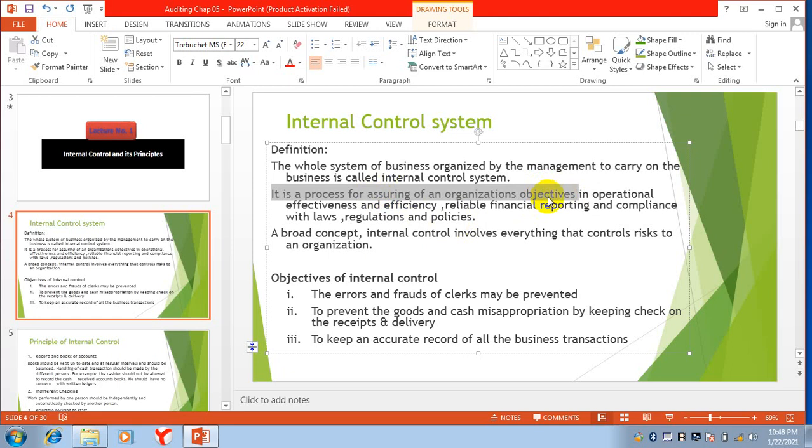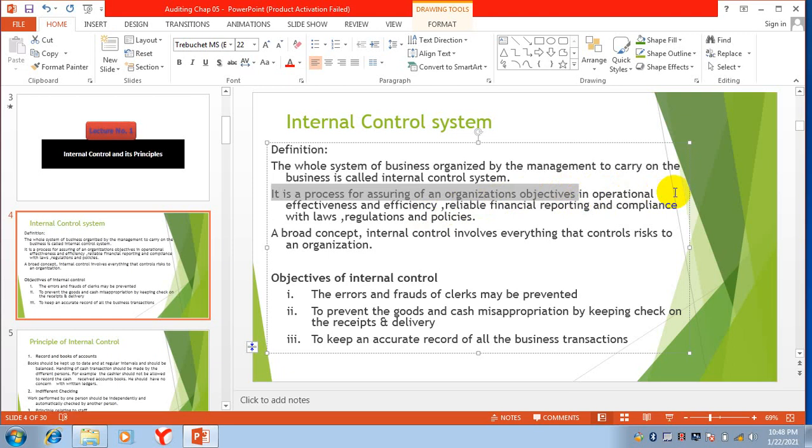So they are setting a system for the achievement of these objectives in operational effectiveness and efficiency. And they are setting this system in the operations.